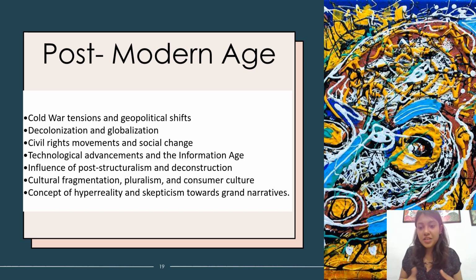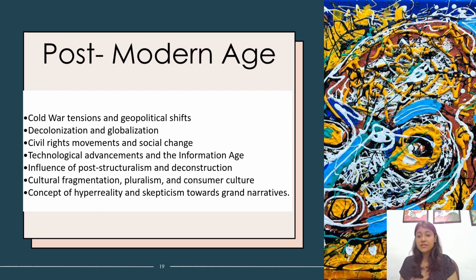You don't feel like a whole. The personality is split into different fragments, because of which you can't focus and your personality changes. It is also seen in the literatures of the postmodern age. Then there is hyper-reality and skepticism towards grand narratives.